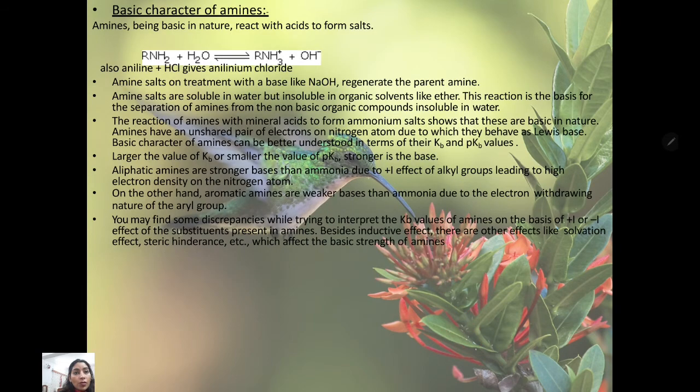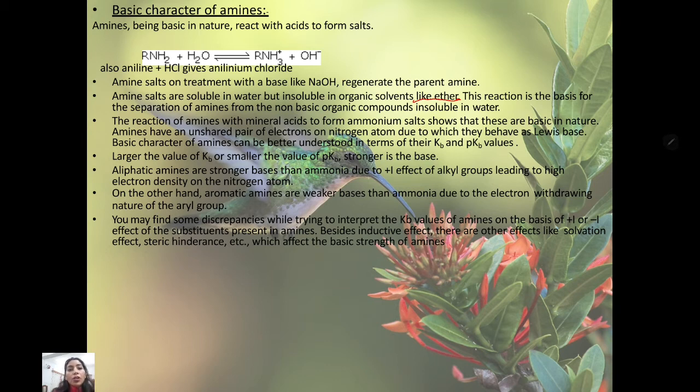pair of electrons. Now the basic character of amines. How can we say what the basicity, the basic nature, is? We know amines behave as bases, that's why they react with acids and make salts. Amine salt on treatment with a base like NaOH regenerates the parent amine. Amine salts are soluble in water but insoluble in organic solvents like ether. It's because of the polar nature. This reaction is the basis of the separation of amines from non-basic compounds insoluble in water.